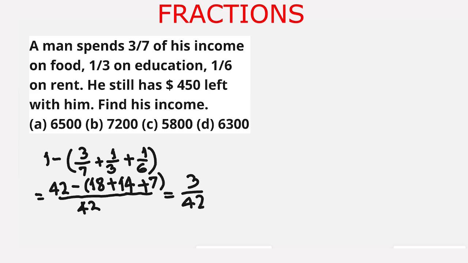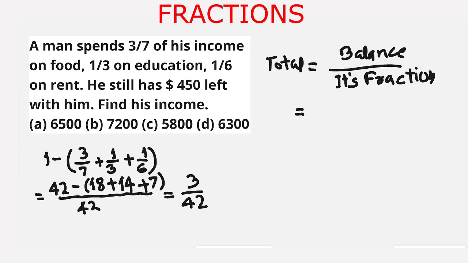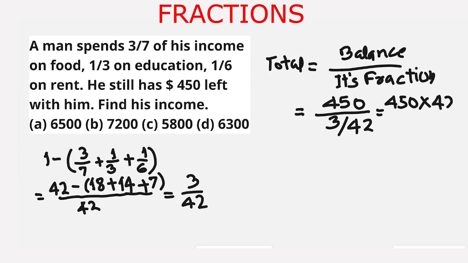This is the fraction of the remaining amount, and total income is equal to the balance amount or remaining amount upon its fraction. This is equal to the balance amount he has, $450, upon 3 upon 42. This is equal to 450 multiplied by 42 upon 3. 3 cancels 450 for 150 times.